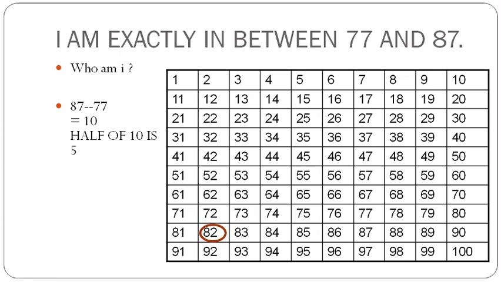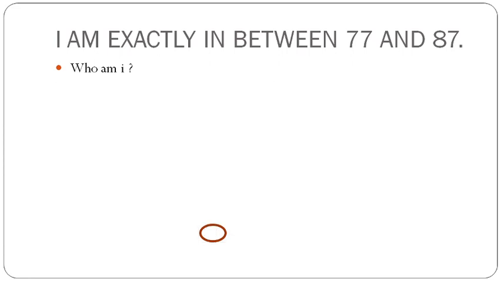And if you find the distance from each of these numbers 77 and 87, then we have to find out the half of 10, that is 5. So when we add 5 with the smaller number, that is 77, we'll get to reach 82. When we subtract 5 from the 87, which is the larger one, then also we'll get to reach 82, which will be the answer. So now let's do another question.